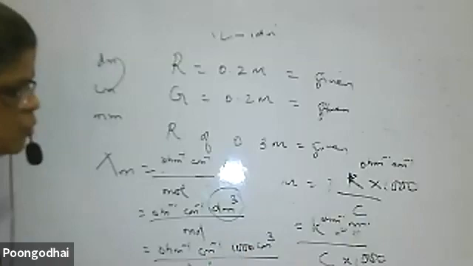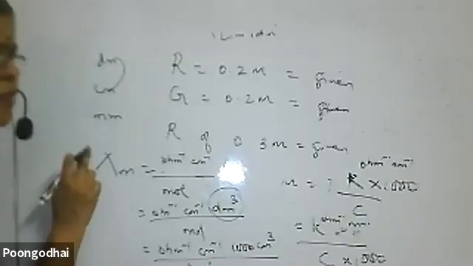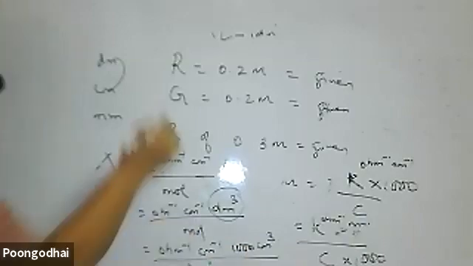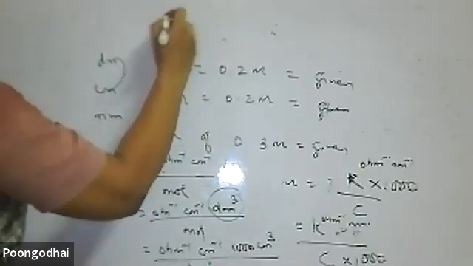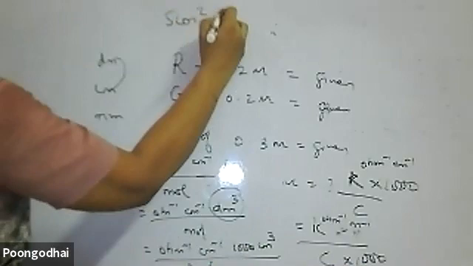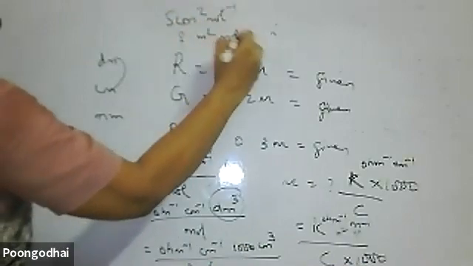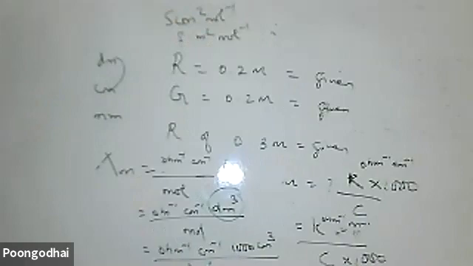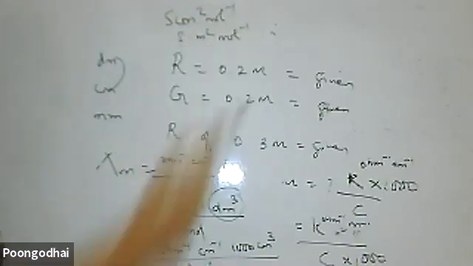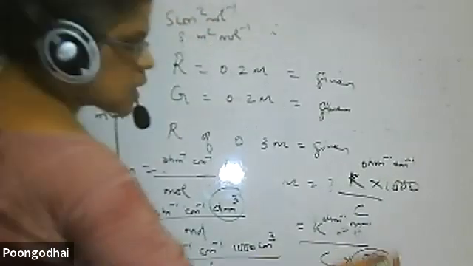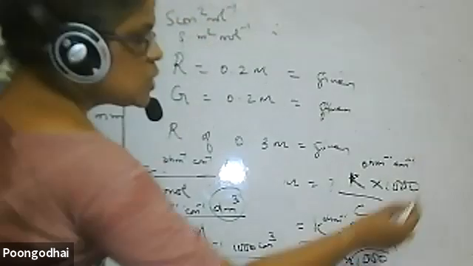So the unit of lambda, the molar conductivity, will be Siemens centimeter square mole power minus 1, or Siemens meter square mole power minus 1. Understand the concept: centimeter means 1000 should be multiplied, meter means 1000 should be divided. Without 1000, this calculation is not complete.